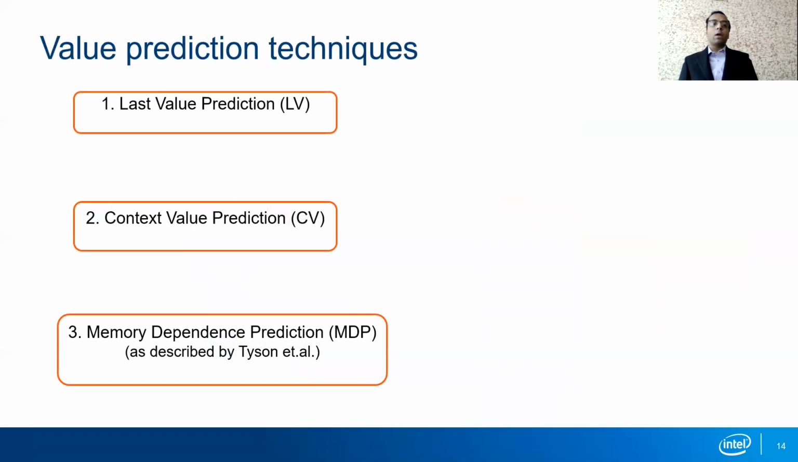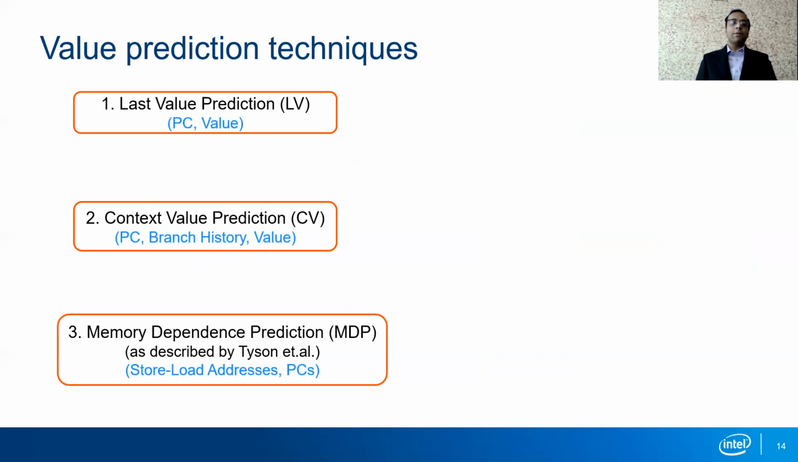Now that we have identified the best instructions to predict, we elaborate on the value prediction techniques that we apply for the chosen instructions. We use three techniques, namely last value, context value, and memory dependence prediction as described by Tyson et al. Last value prediction checks if a certain PC produces the same value again and again. Context value checks if a certain PC and branch combination produces the same value again and again. And memory dependence prediction checks if a given store and load have a high correlation of addresses, and therefore the store data can be used to predict the load data.